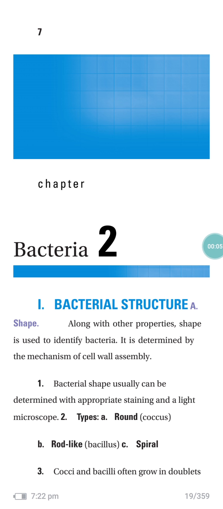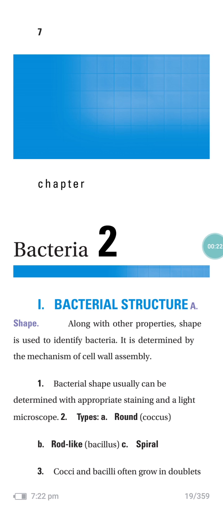Bacterial structure: shape. Along with the other properties, shape is used to identify the bacteria. It is determined by the mechanism of the cell wall assembly. The first one we use is the bacterial shape, which can usually be determined with the appropriate stain under a light microscope.